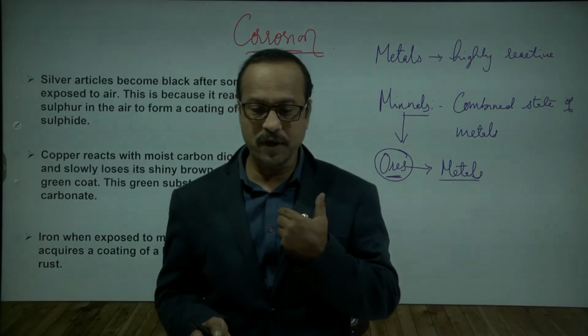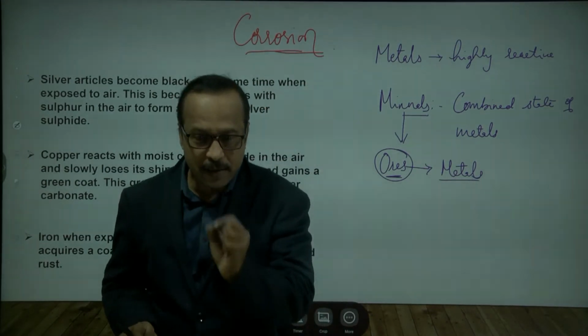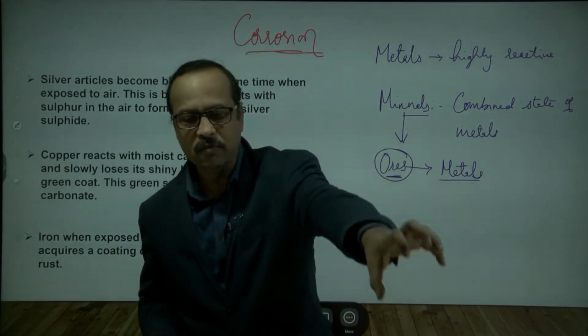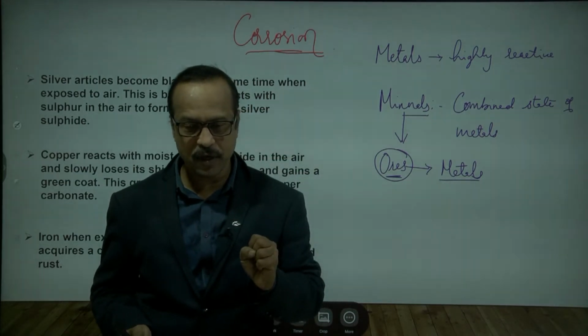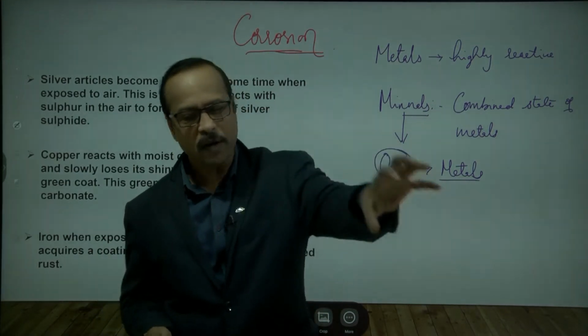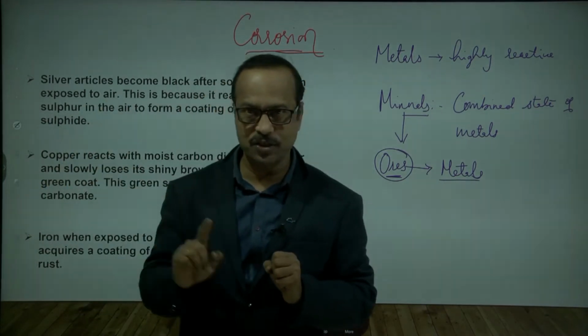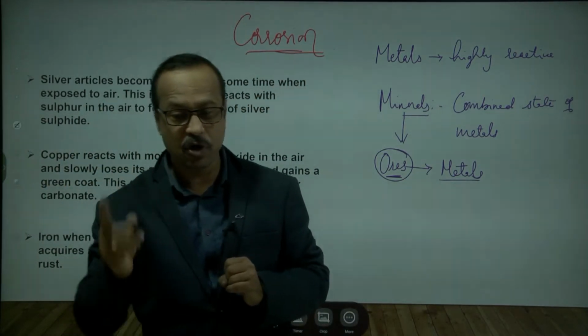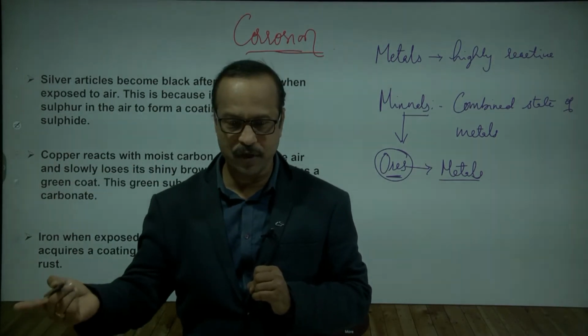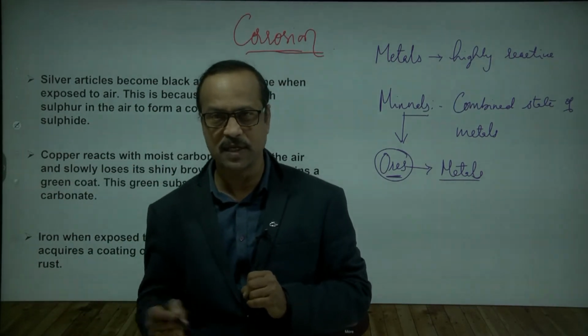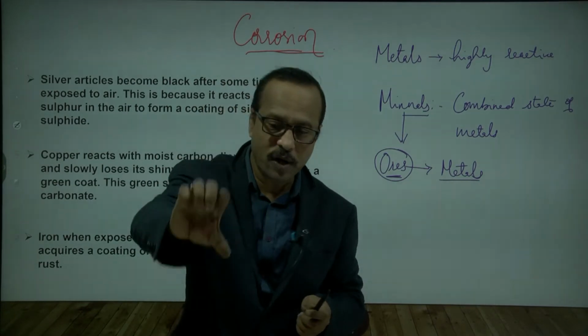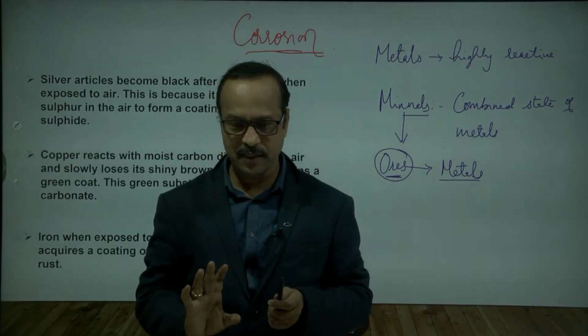So from this what we come to know, metals have the ability to combine with other elements. Already we have seen, in chemical reactions, metals burn, meaning react with oxygen to form metal oxides. Like this we studied the properties of metals. So metals have the ability to combine with other elements. Yes or no?